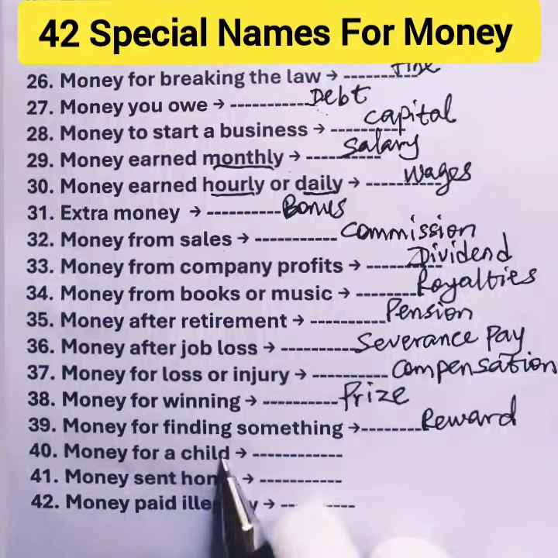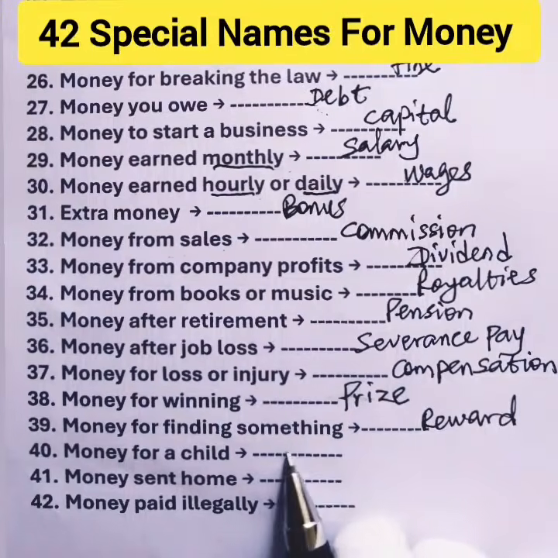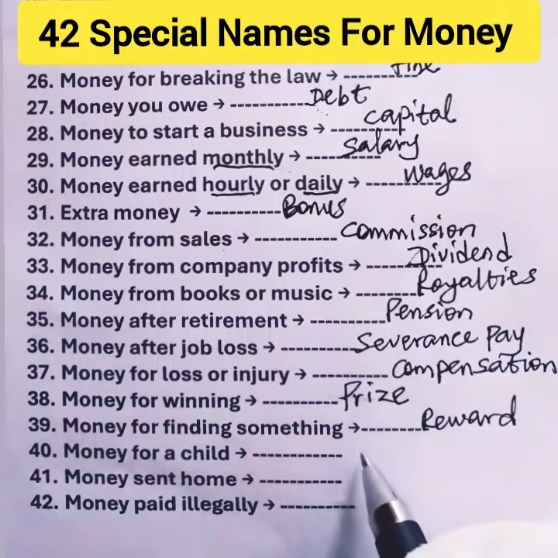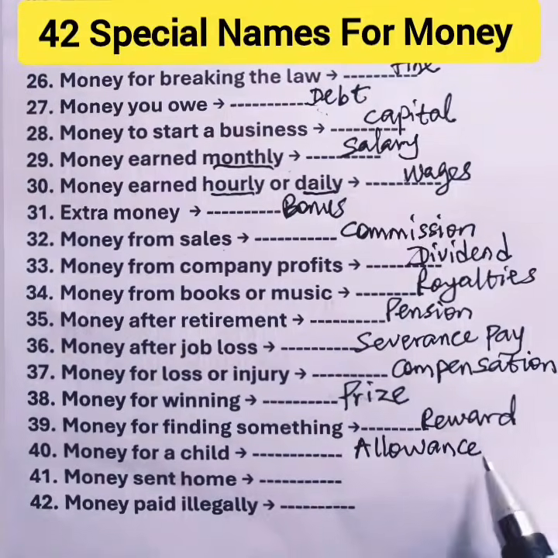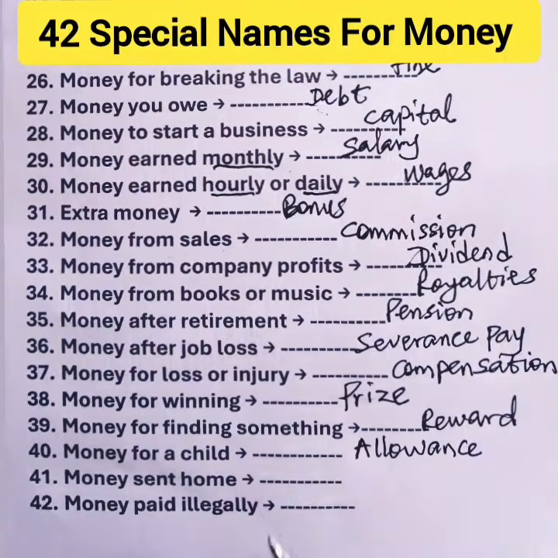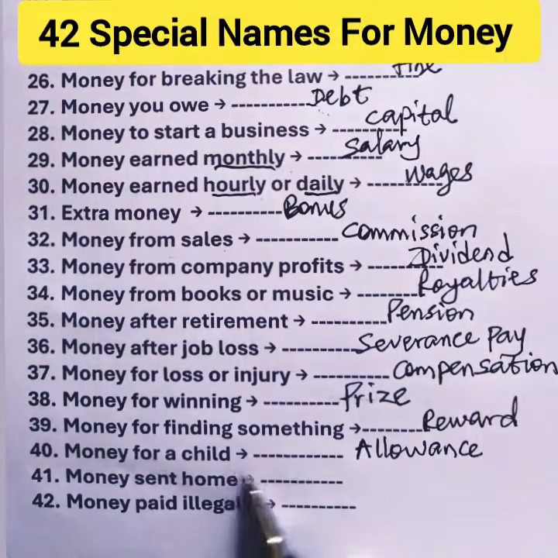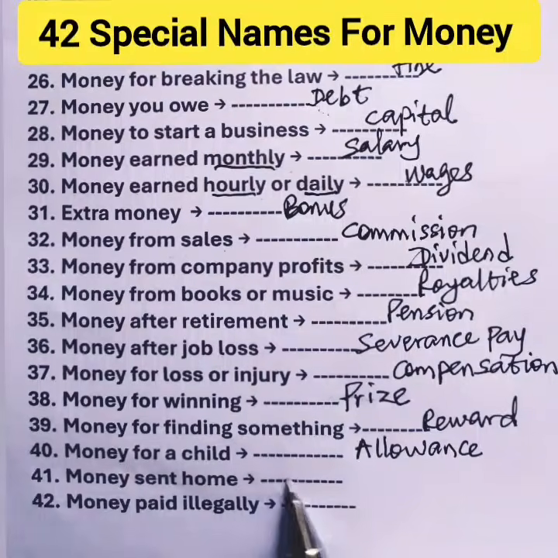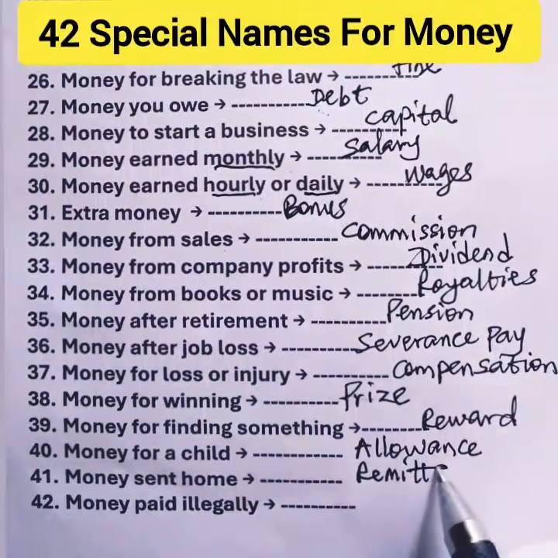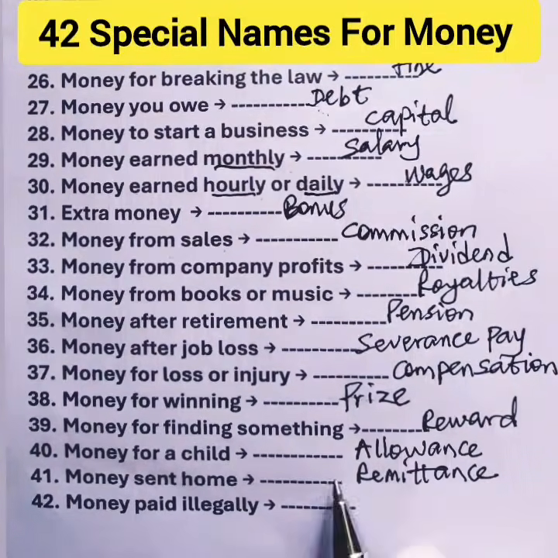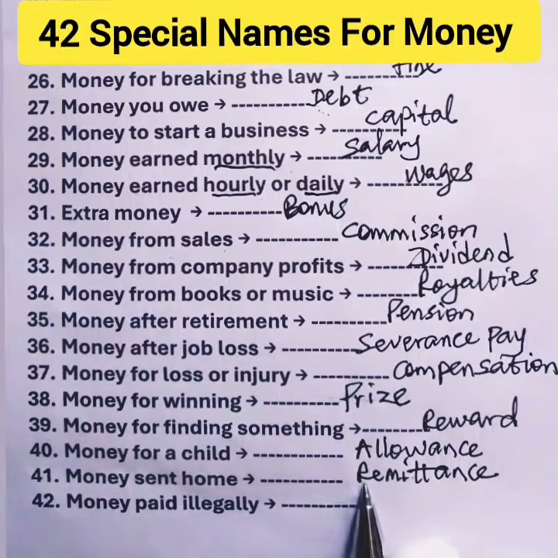Next, money for a child. When you give children money, what do we call it? It is allowance, or we can call it pocket money. Okay? Next, money sent home. When you travel to another country, for instance, and you are working and sending money back home, that money, we call it remittance. This is the name we call the money you send home.